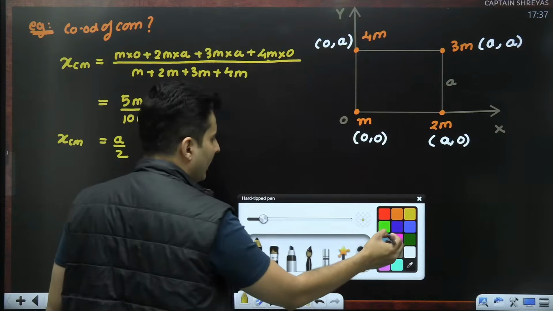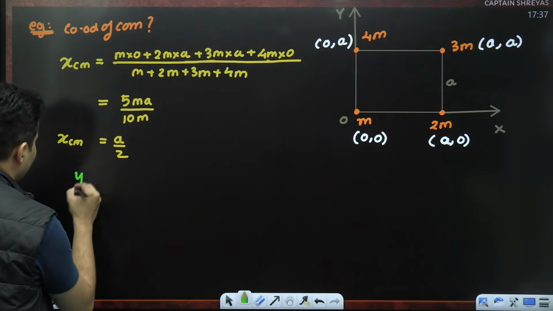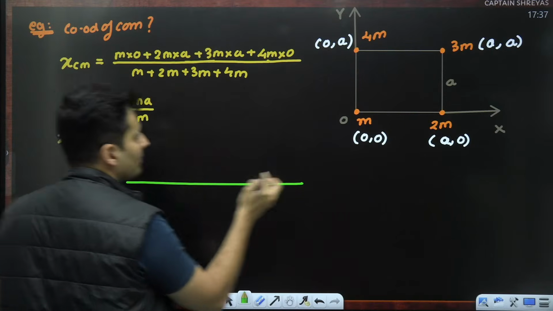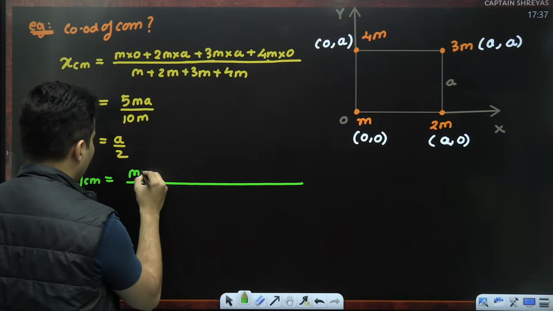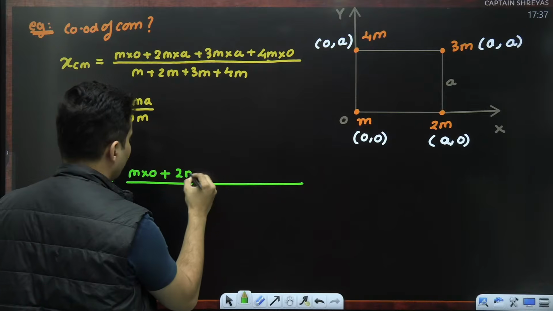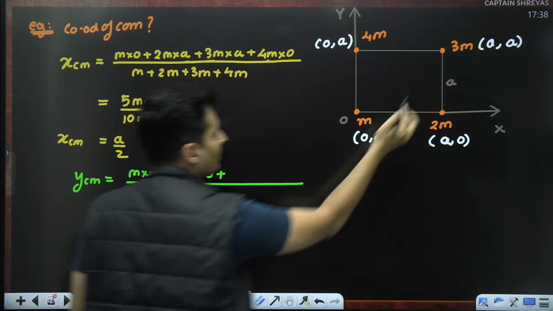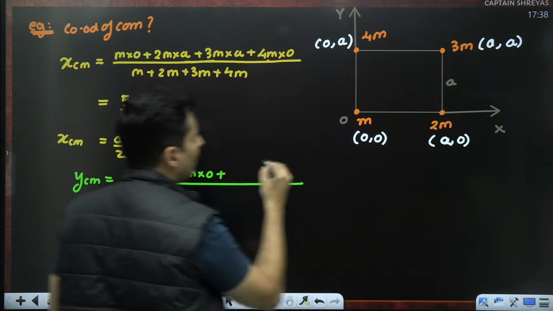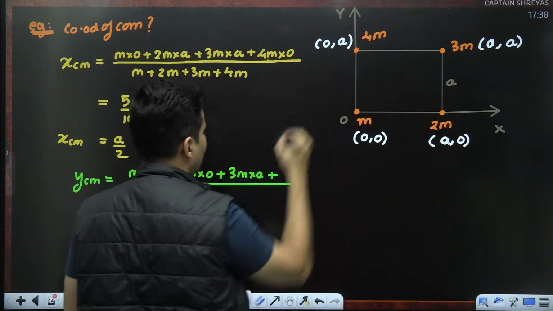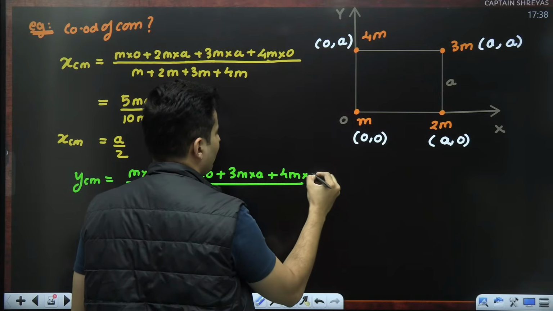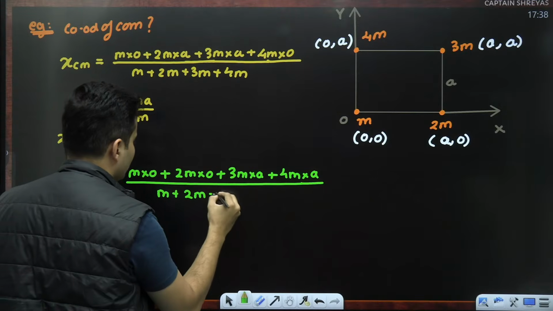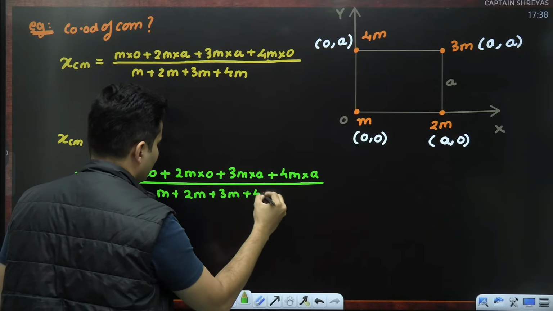Next, let's go ahead to the y coordinate of the center of mass. Similarly, ycm will be equal to, there will be many terms, m1 y1, so it will be m multiplied by 0, plus m2 y2, so 2m multiplied by 0, plus m3 y3, so 3m multiplied by a, plus this multiplied by a, only multiplied with the y coordinate, upon total mass m plus 2m plus 3m plus basically 4m.